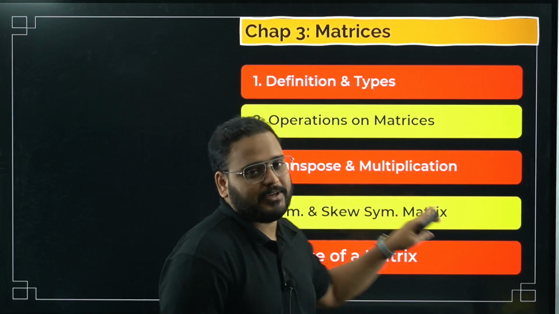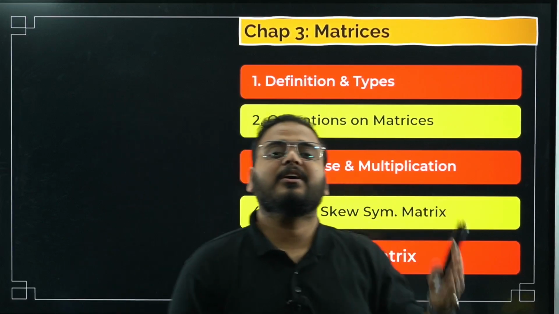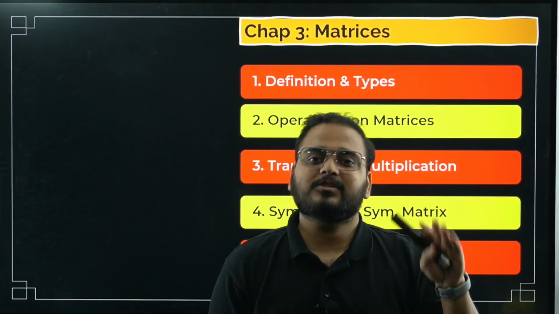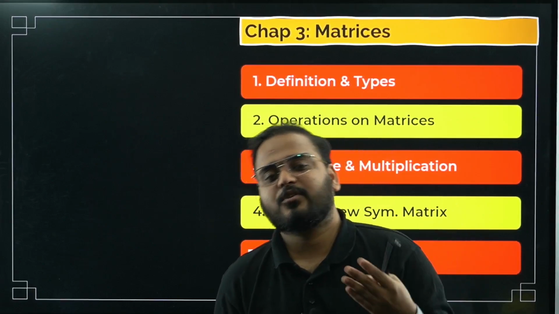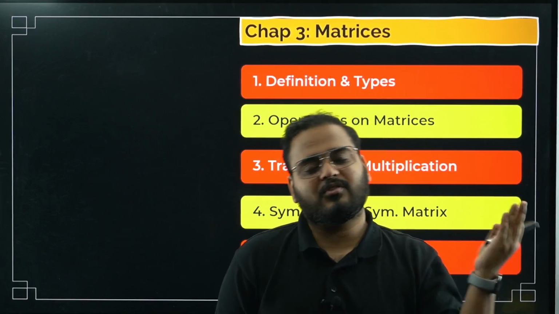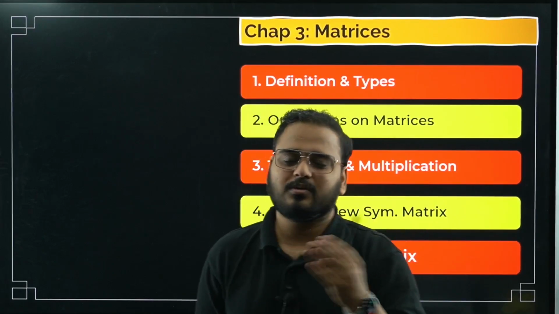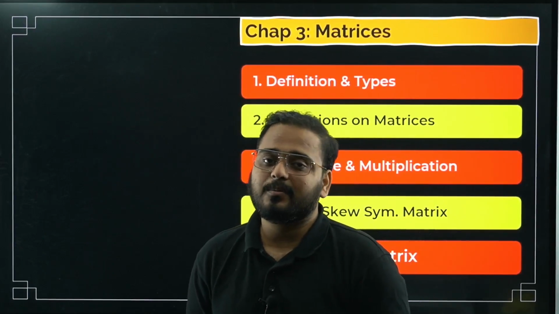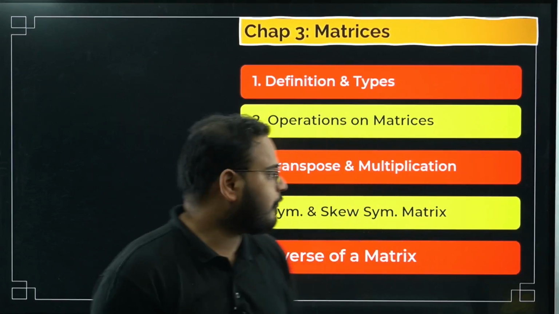Then goes multiplication. You can see in the PYQs, in previous year papers, multiplication questions keep coming. Whether it is 3 cross 2, or different types of matrix that we have, 3 cross 3 with 3 cross 3, or 2 cross 2 with 2 cross 2, different orders will be there, but matrix multiplication keeps coming. So you have to be very clear with that.